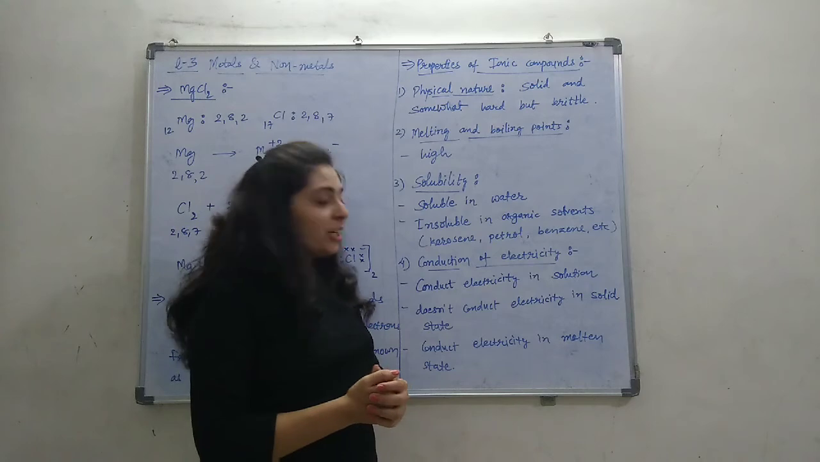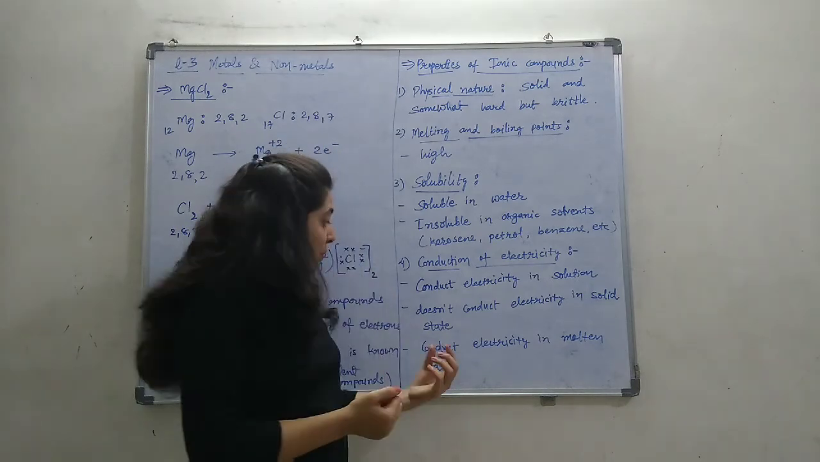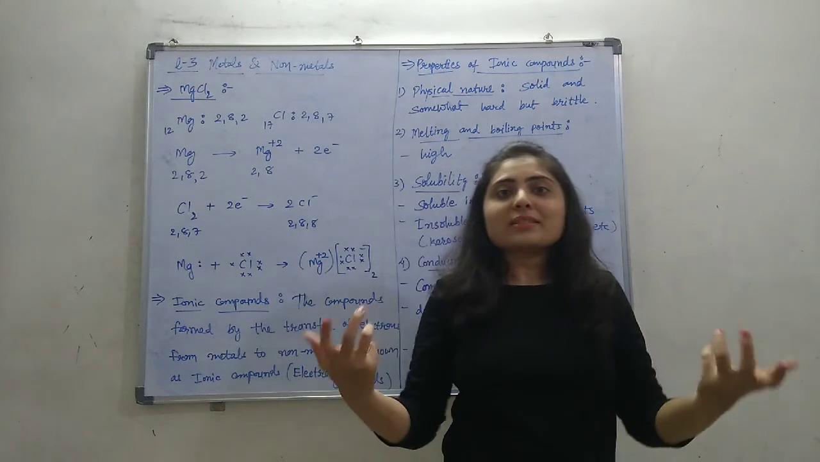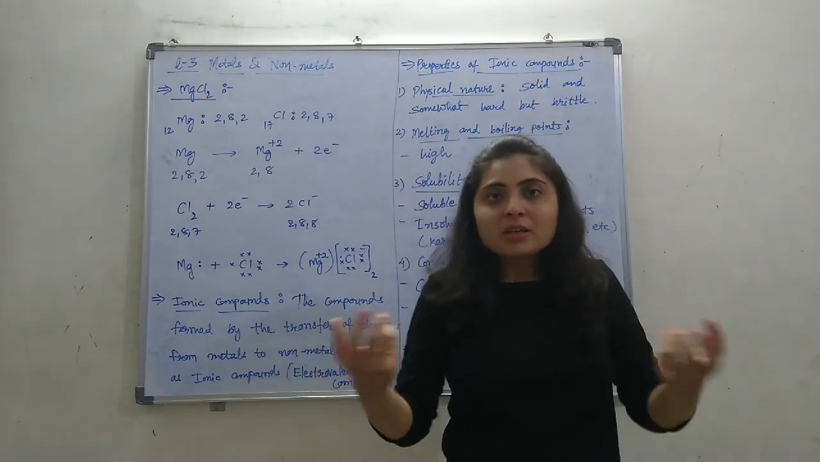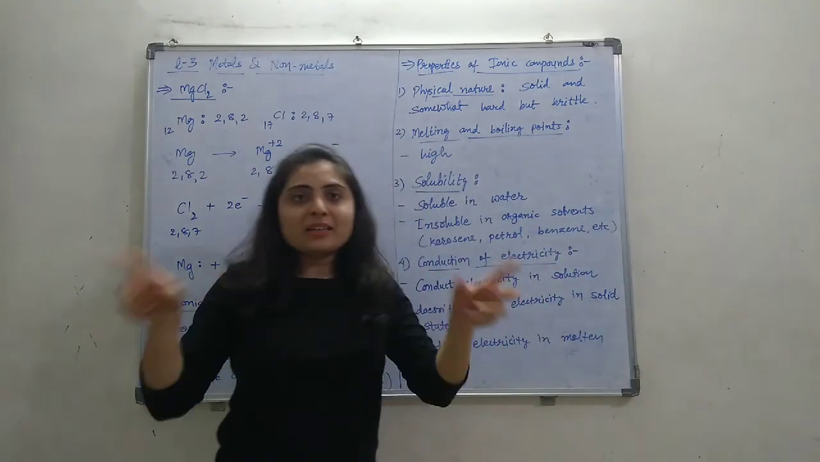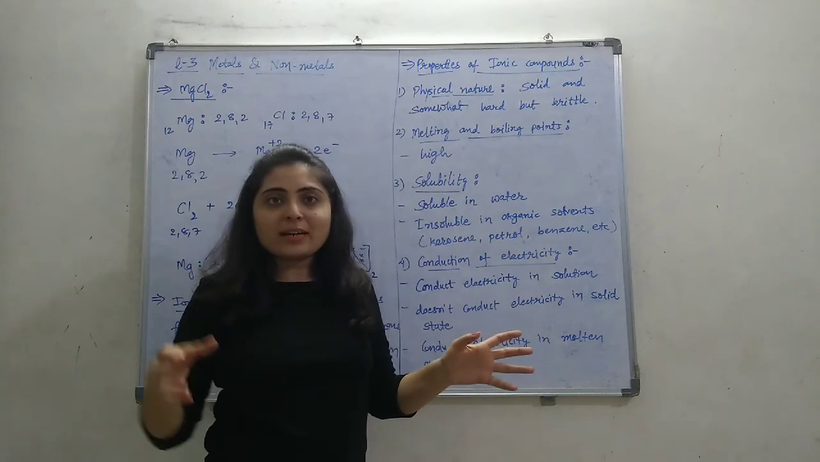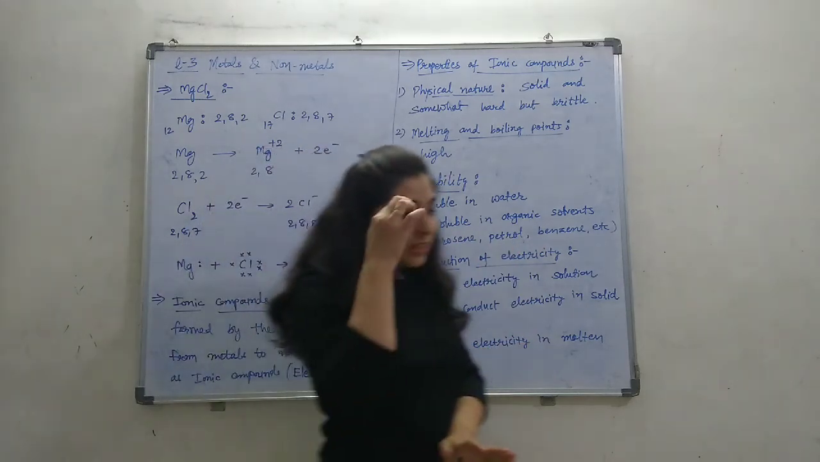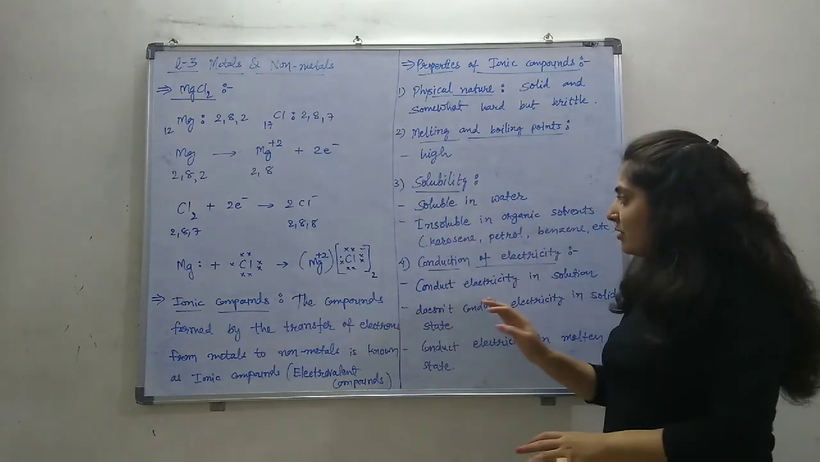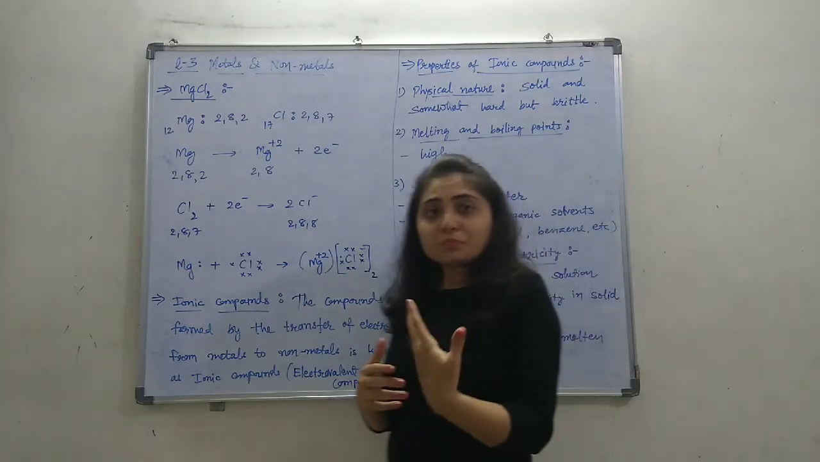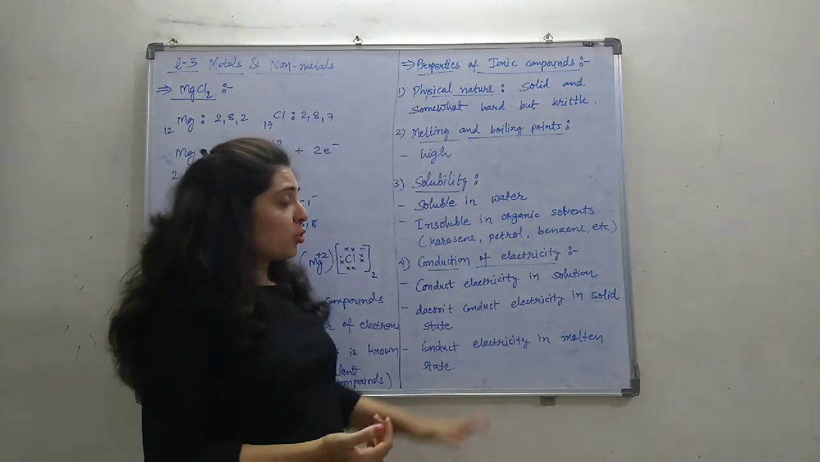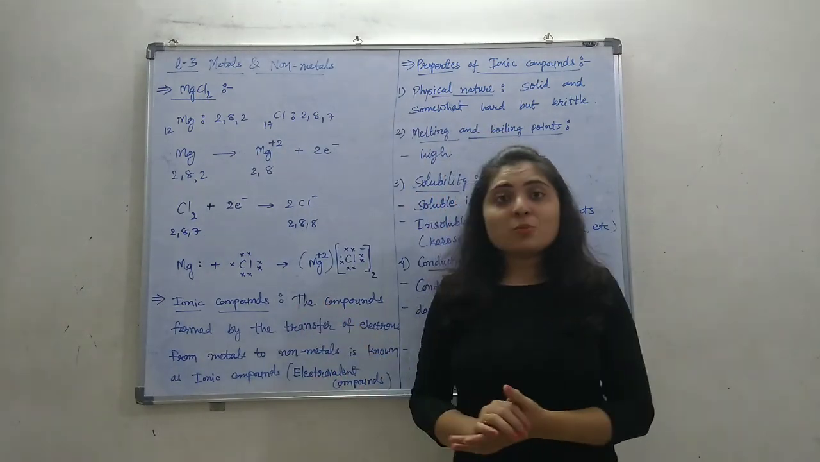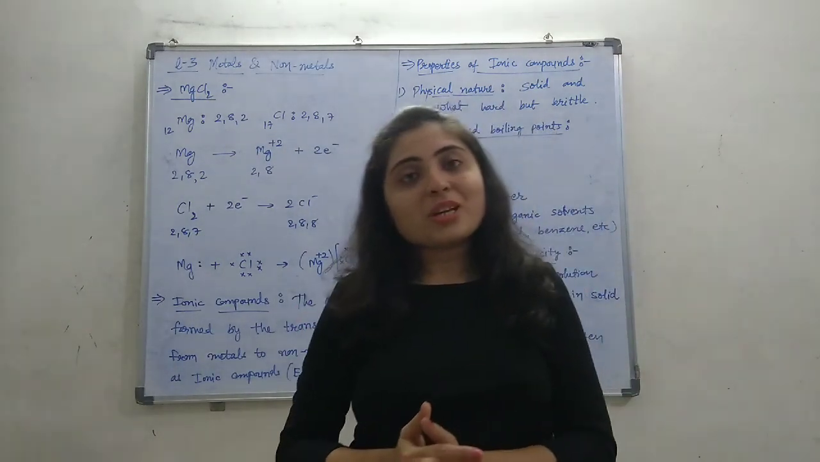So in solid state, they don't conduct electricity, but in molten state, they conduct electricity, because in molten state the ions are separate, so they can freely move. If the ions can move, they can transfer the electrons. It means that they can conduct electricity. So these are some of the very fundamental physical properties of ionic compounds. This is a very important question to be asked in the exam. So read up to this, and still if you have any doubt, you can ask me. Thank you.